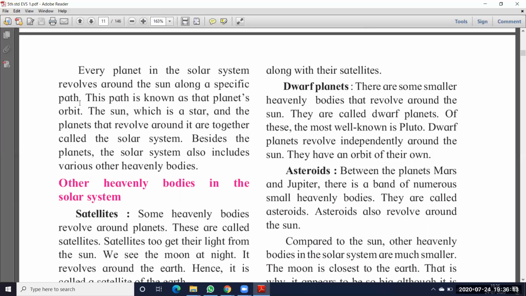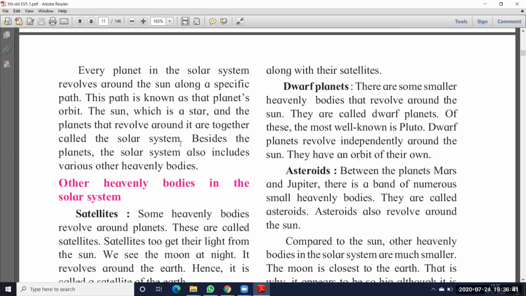Next one: every planet in the solar system revolves around the sun along a specific path. Every planet revolves around the sun, but it has one particular path. Path means one particular way. So in that way only it will go around. This path is known as the planet's orbit. So that path, we call the orbit.